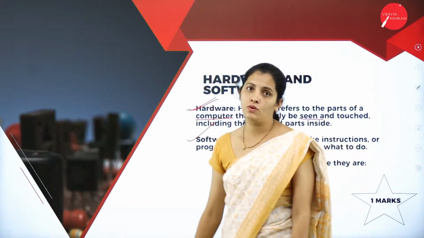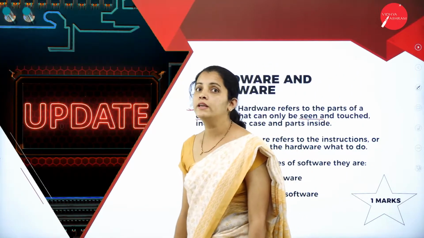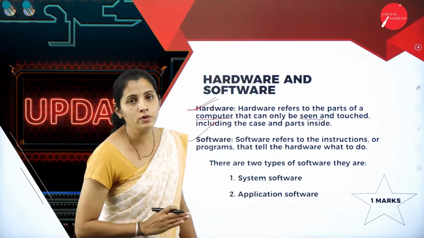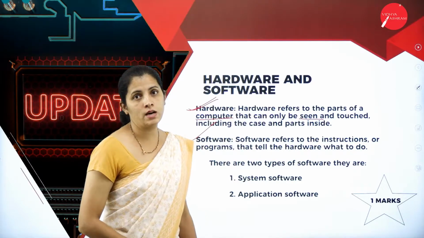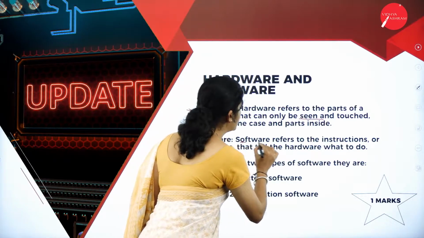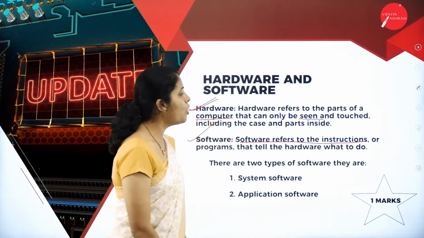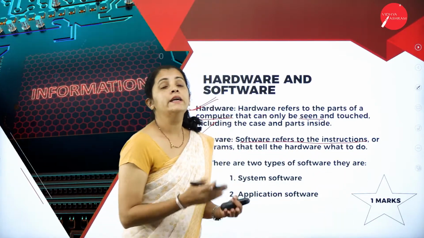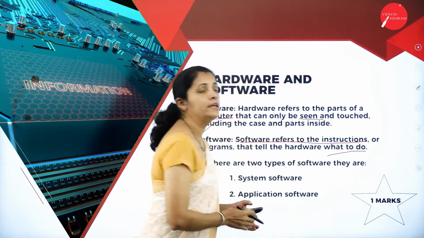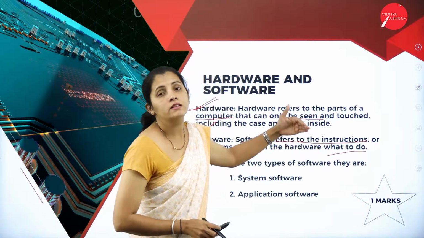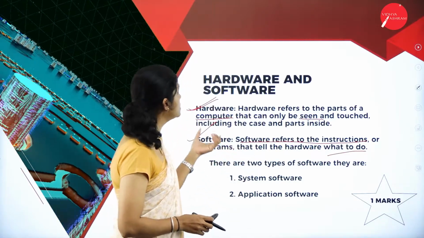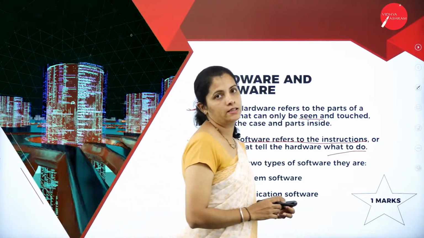So what is software? Here software is nothing but the instruction that is given to the computer system to perform some specific task. The software is nothing but the instruction or program, and it tells the hardware what to do. I repeat, it informs the hardware what things it wants to execute. So software is nothing but the instruction.